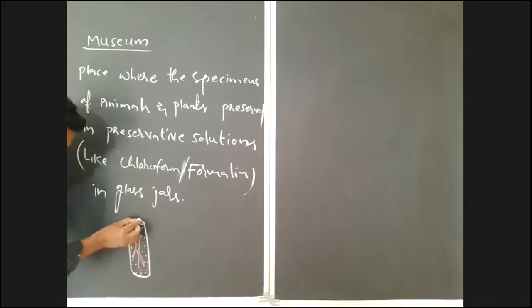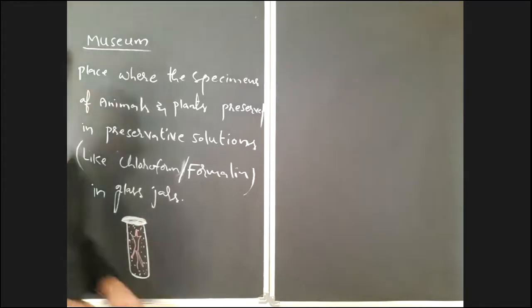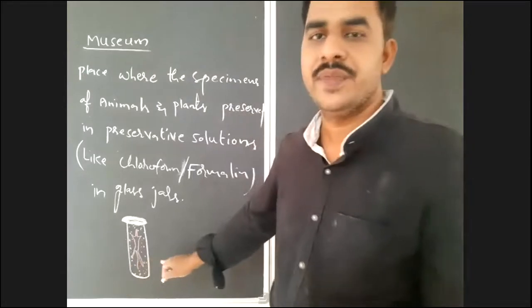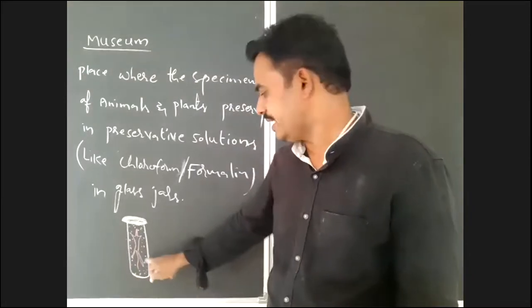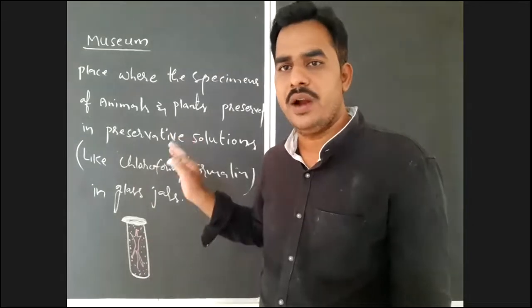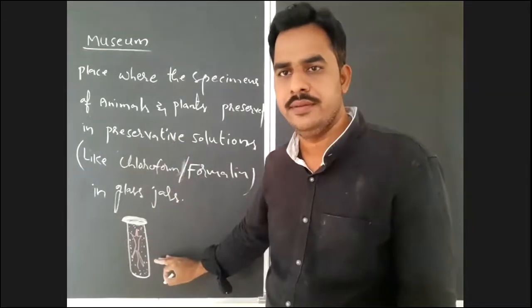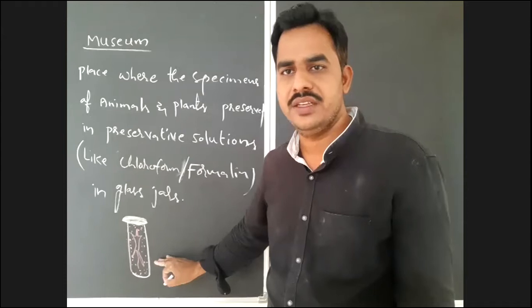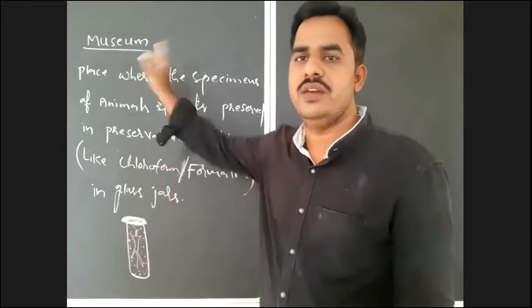After that, you have to close this jar carefully to avoid leakage. Now it is a specimen of a rare animal. In this, the total body of an animal is preserved. The complete body of an organism is preserved in the museums.